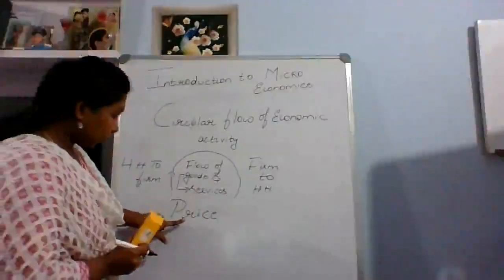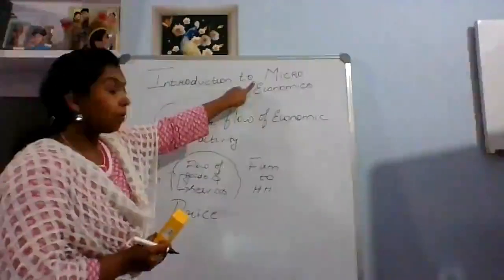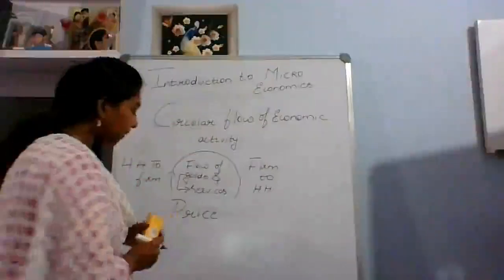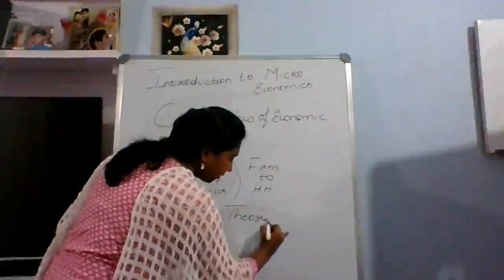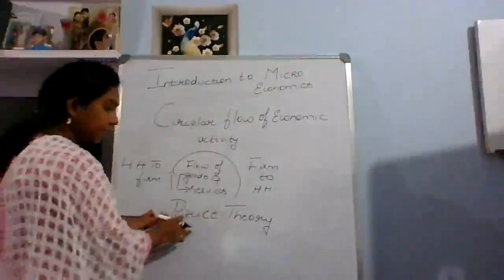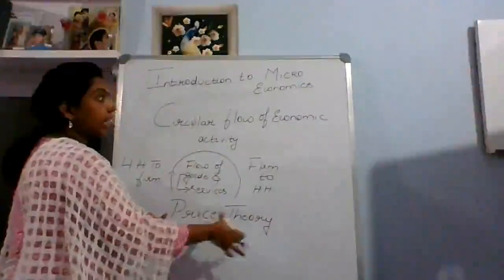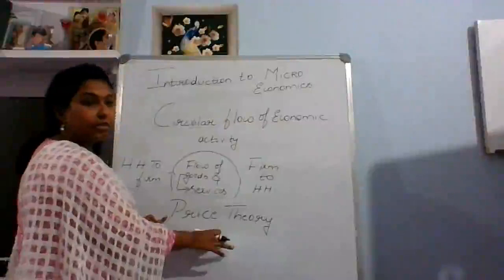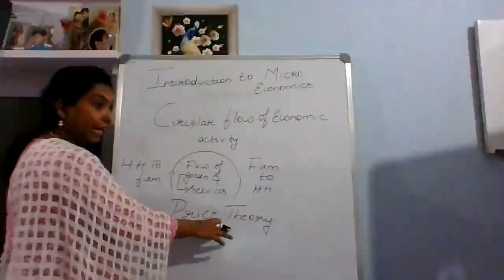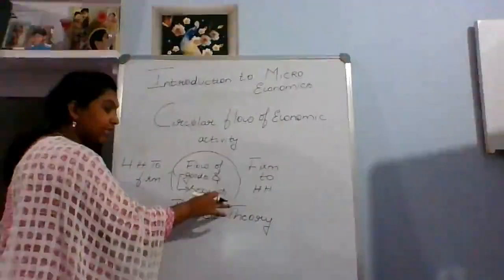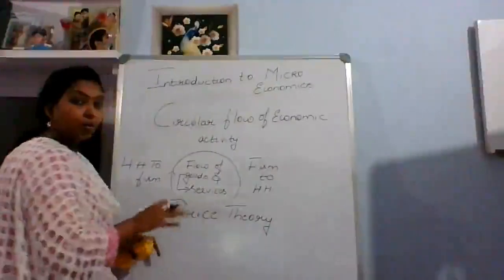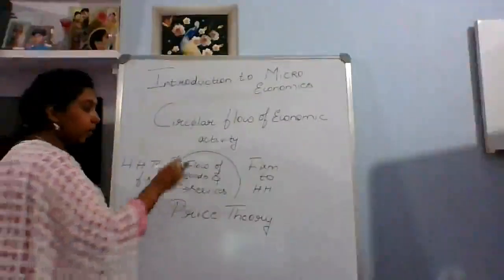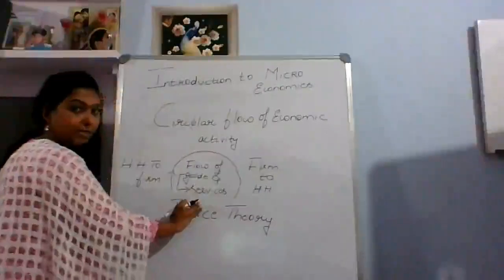So the concept of microeconomics is also called price theory, which is very, very important. The other name of microeconomics, when you are dealing with anything related to goods and services, you can say it is a theory of price. You are going to determine the price for goods and services.